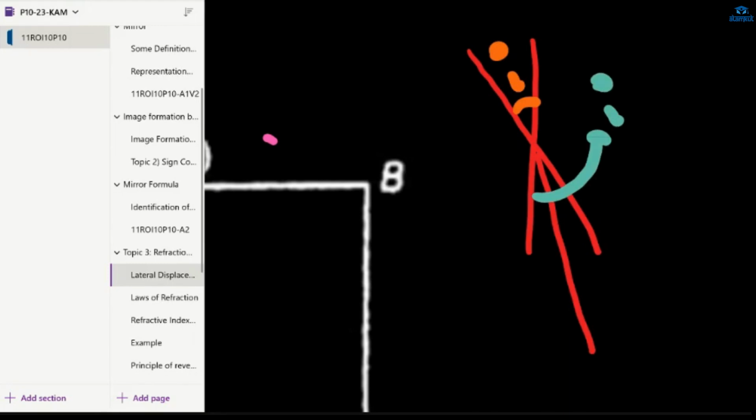Ma'am, why will it be I? Why is it not R? No, this whole is I, and this is your R. This whole is your I. Can you see my pointer? This whole is your I, and this much is your R. Then how much will the rest of this angle be? I minus R or not?